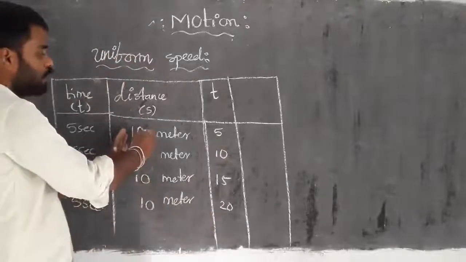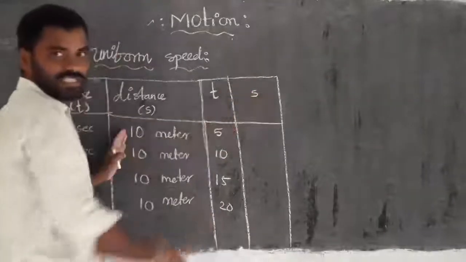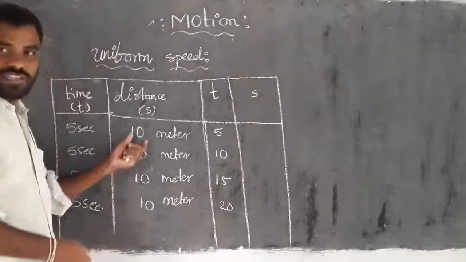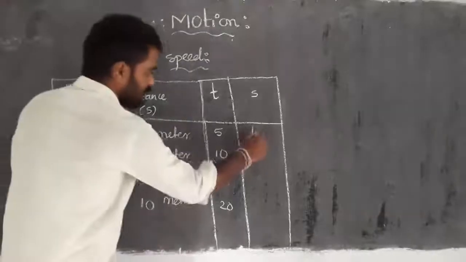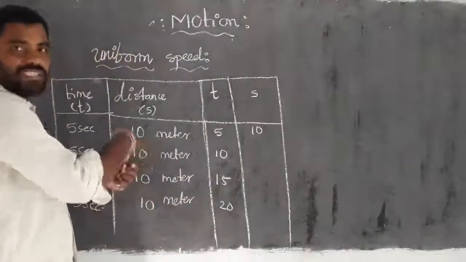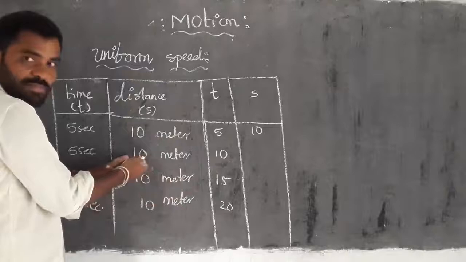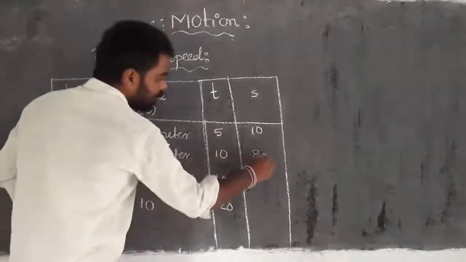In the same way, we take cumulative values of distance. The first time interval value is 10 meters. For the second interval it is again 10 meters, so 10 plus 10 is 20.